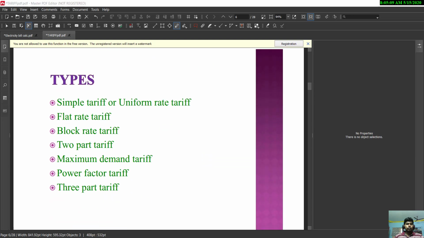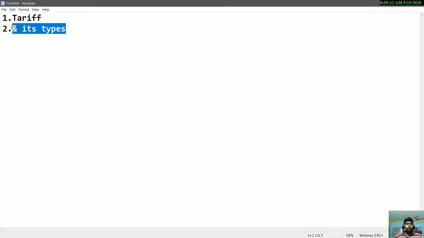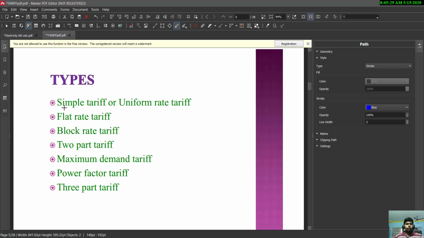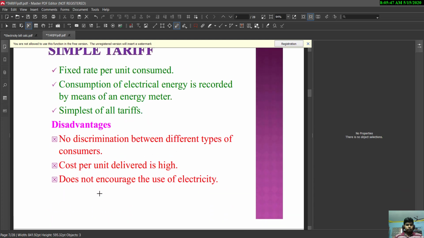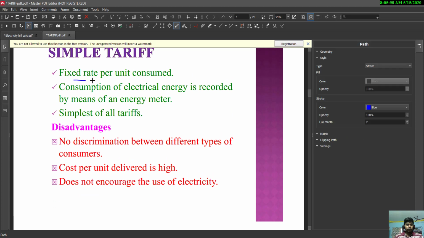And the next topic is we are going to see different types of tariff. What are the different types available in tariff, based on the consumers, industrial consumers, domestic consumers, and other large scale consumers, etc. That is simple tariff, flat rate tariff, block rate tariff, two-part tariff, maximum demand tariff, power factor tariff, and three-part tariff. Simple tariff is a fixed rate per unit consumed.